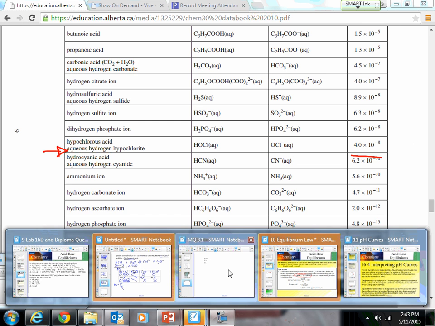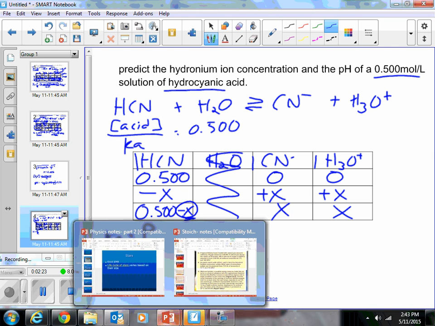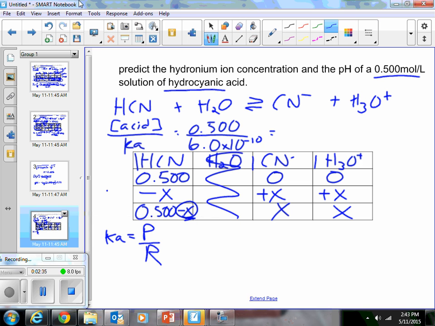So we can sub that in. 6.0 times 10 to the minus 10. And we get a really huge number. We end up with 8.1 times 10 to the 7, which is way bigger than 1,000.